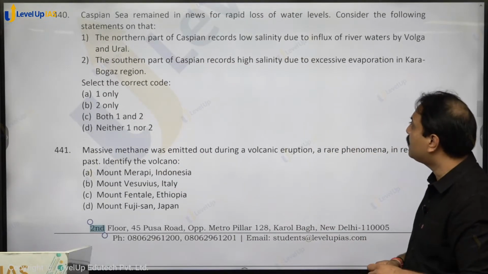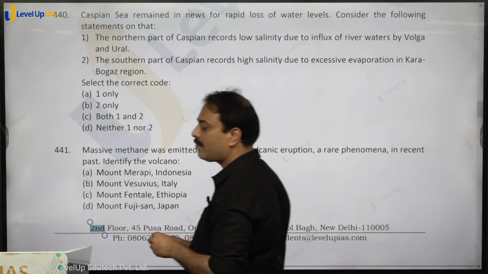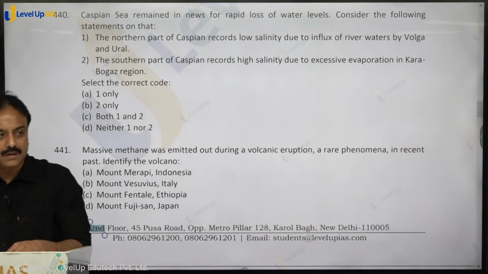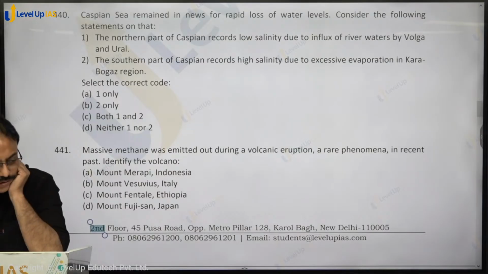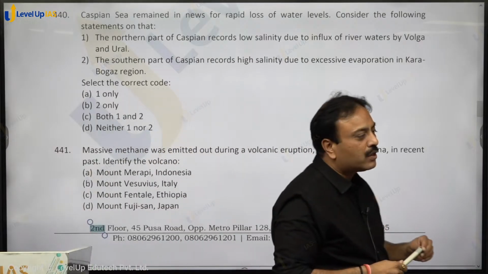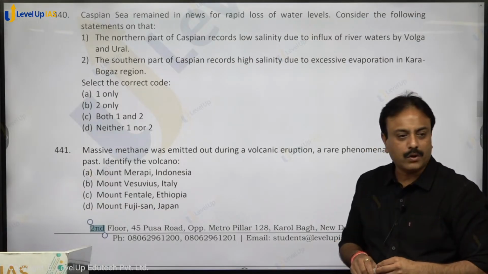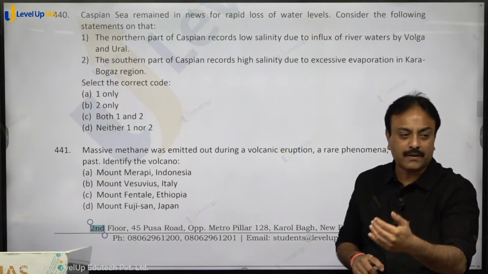Caspian Sea remained in news for rapid loss of water levels. Consider the following statements on that. The first statement: the northern part of Caspian records low salinity due to influx of river waters from Volga and Ural. Volga and Ural, both the rivers drain in the northern part of the Caspian Sea.